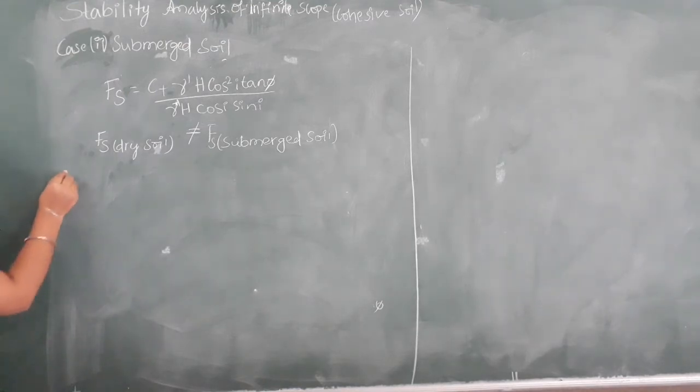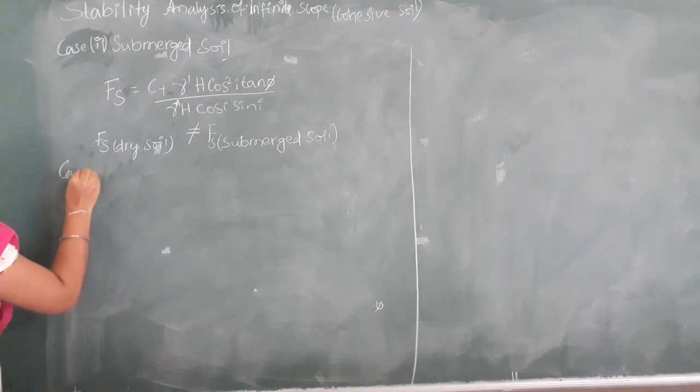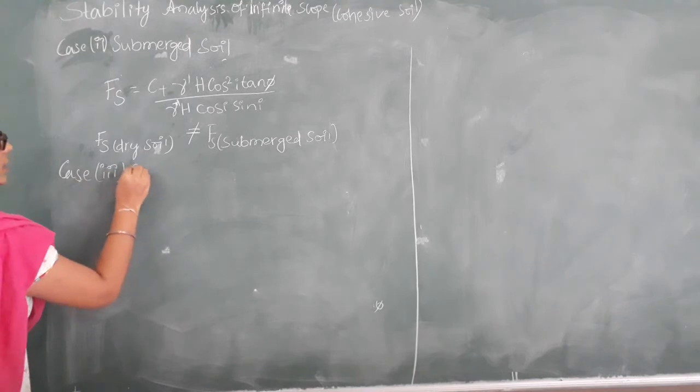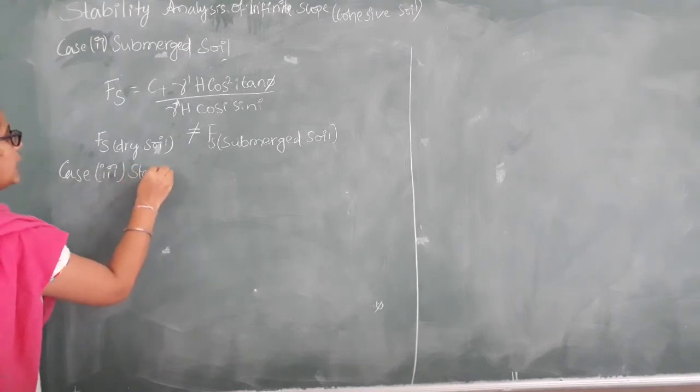Let us discuss the third case, case 3: steady seepage in the soil.